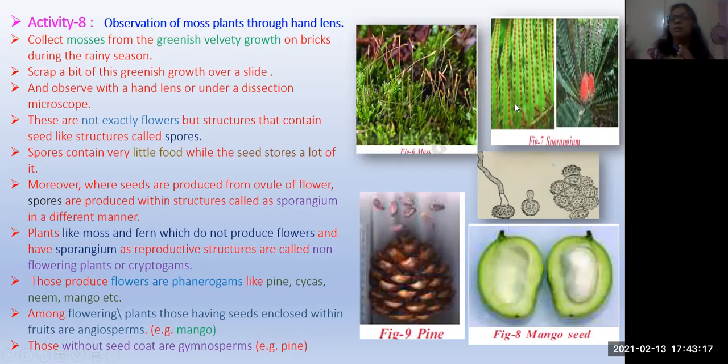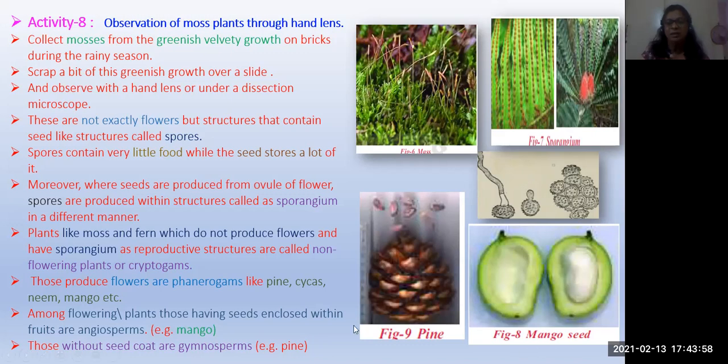I think you might have seen this fern plant. If you turn over the fern leaves, you can see brown dots there. So these brown dots are nothing but what? Sporangium. Inside there are spores present. This is the structure of a spore. Each spore is round in shape. When you put it in water for some time, it produces the pollen tube. Through the pollen tube, pollen grains will enter into the ovary. Okay, so that is the thing.